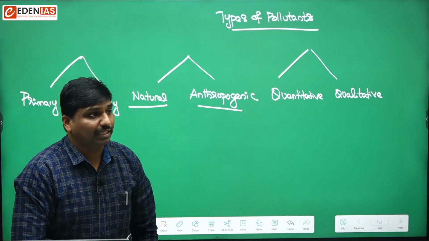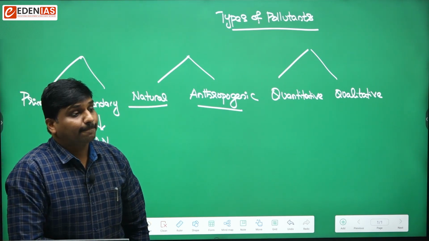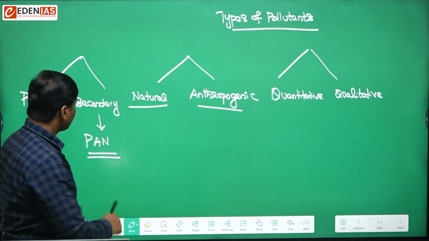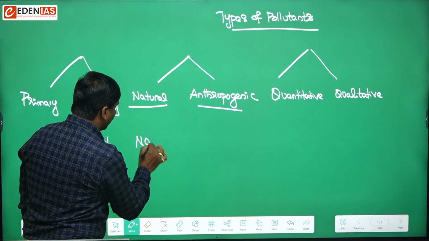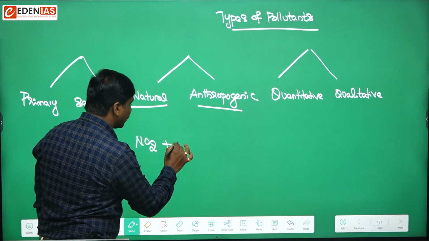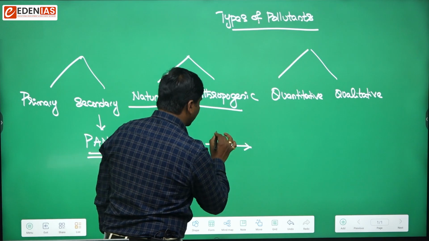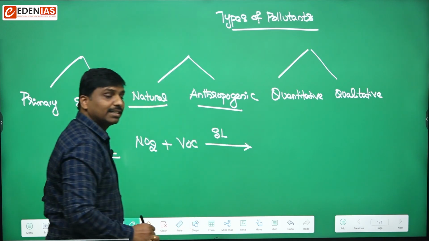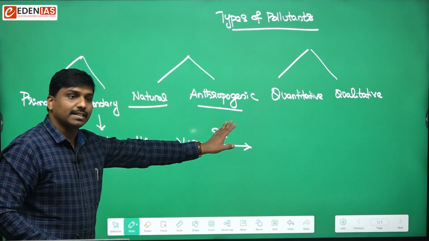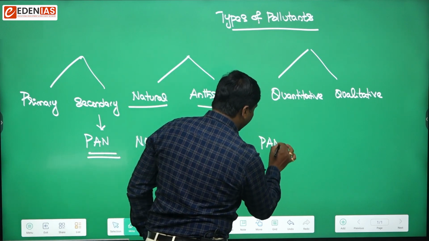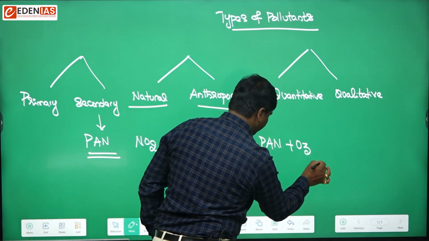When nitrogen dioxide reacts with volatile organic compounds in the presence of sunlight, it releases peroxyacetyl nitrate plus ozone.